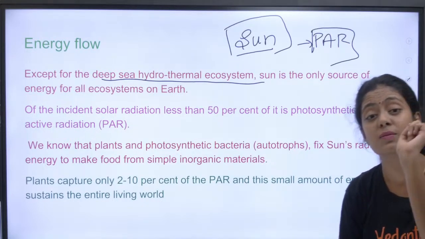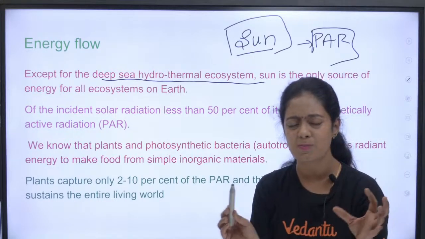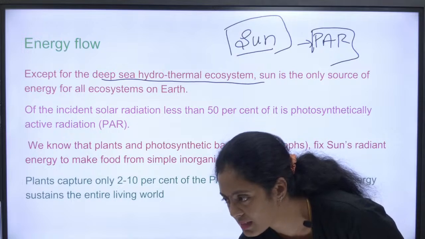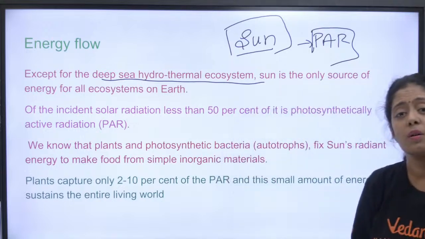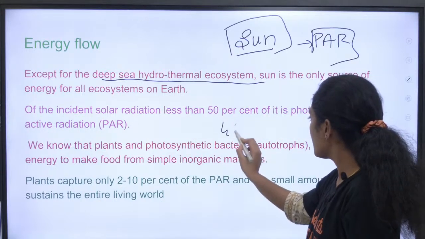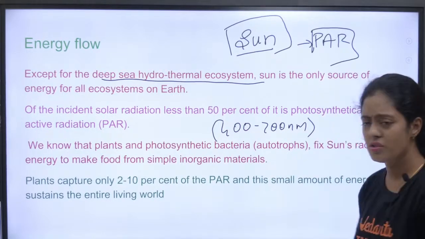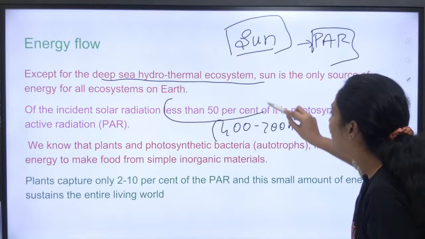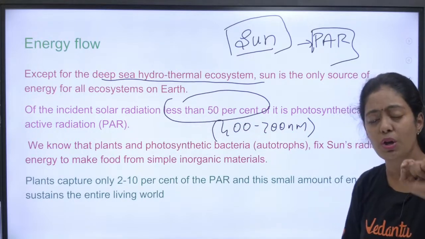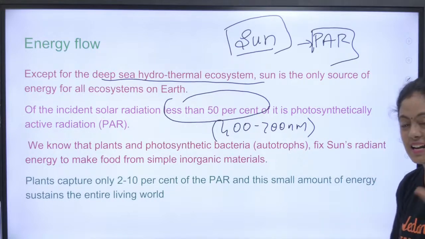We call it photosynthetically active radiation. Can anyone tell me what is this PAR? What is the nanometer of PAR? In the photosynthesis chapter we have discussed. Anyone knows? PAR value is 400 to 700 nanometer, the visible range. Of the incident solar radiation, less than 50%, these numbers are very important, less than 50% of it is photosynthetically active radiation.